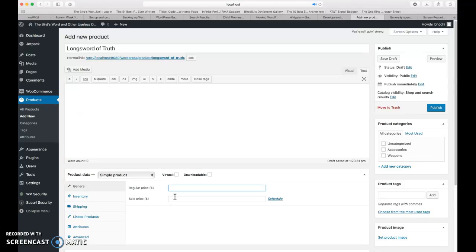It's probably going to be expensive because not only is it a sword, but it has magical properties. So let's say it's going to be $700. But if you know the guy, maybe he'll give it to you for $5.99.